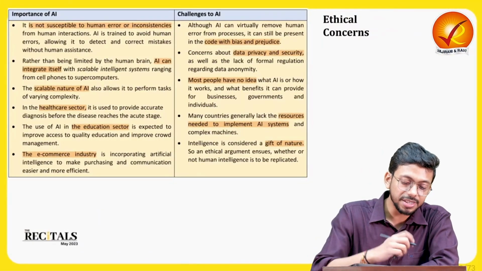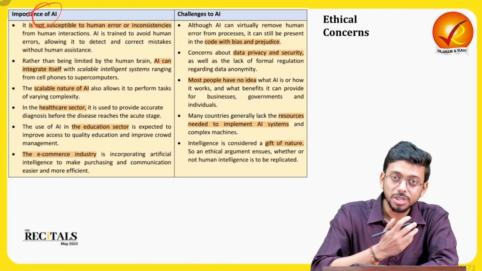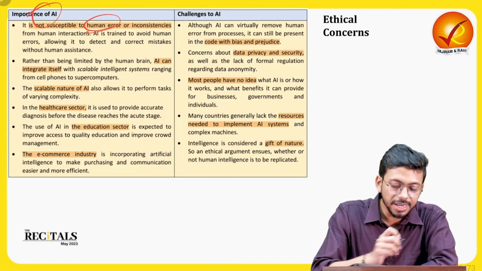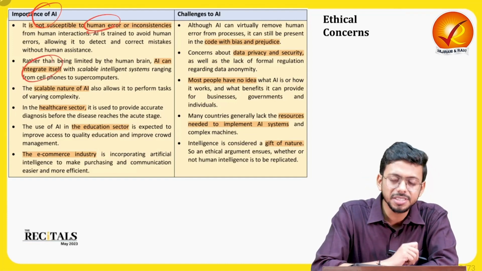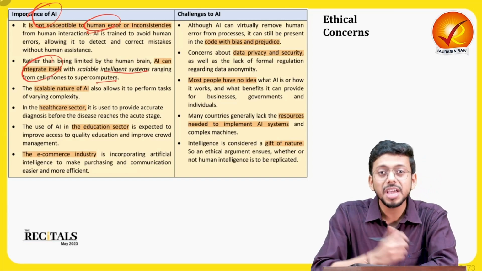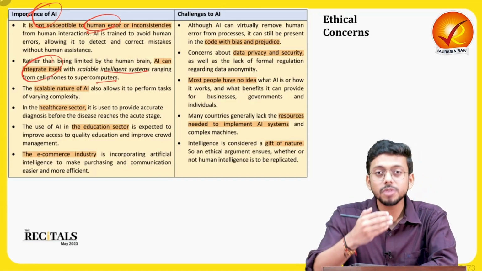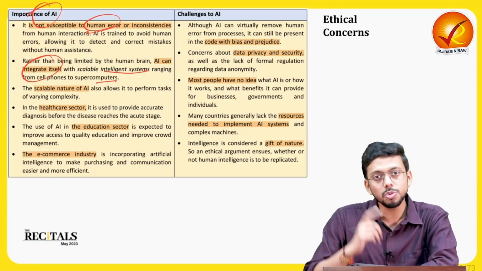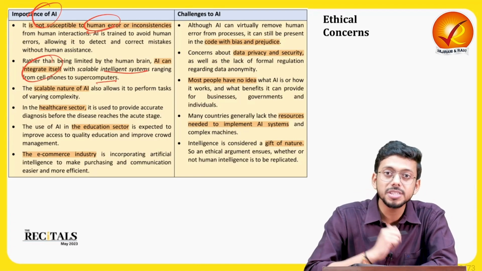Now let us have a look at the importance of AI. What is the importance? Human error is almost negligible, of course. Then second is that it can integrate itself with all the intelligent systems. We have the IoT. When you move out of the house, the bulb and the fans and everything will understand that there is no activity in the room and switch it off. IoT is there, right?